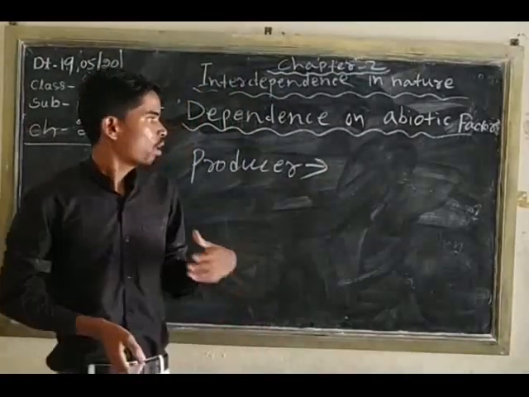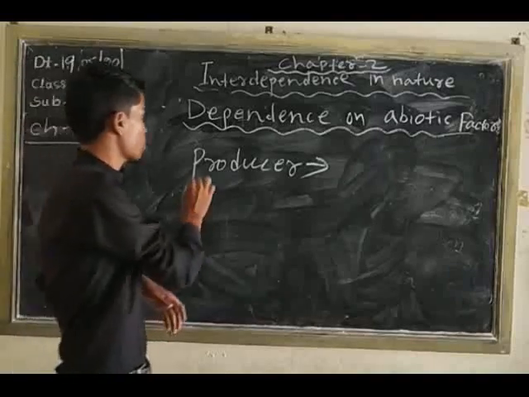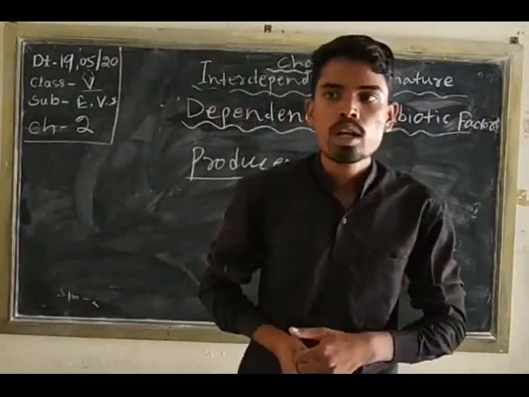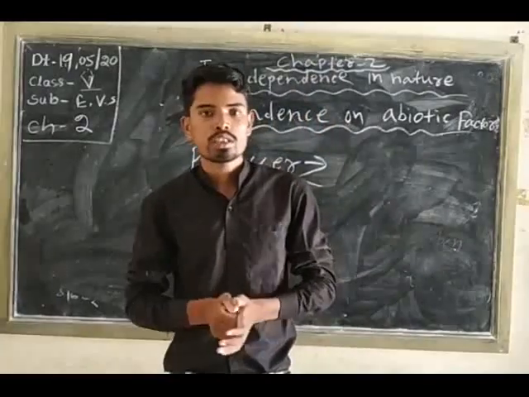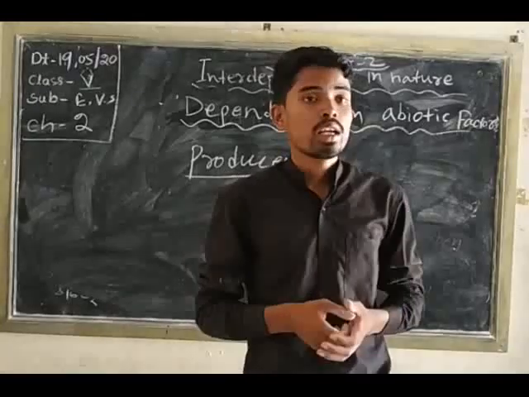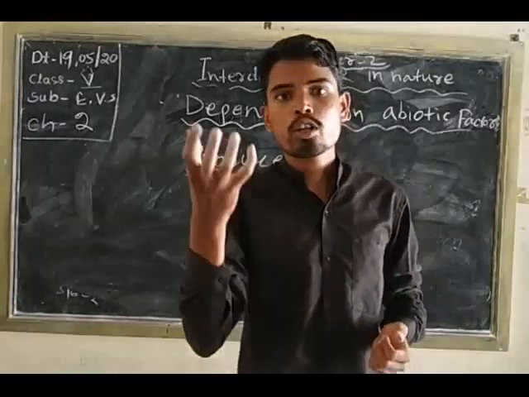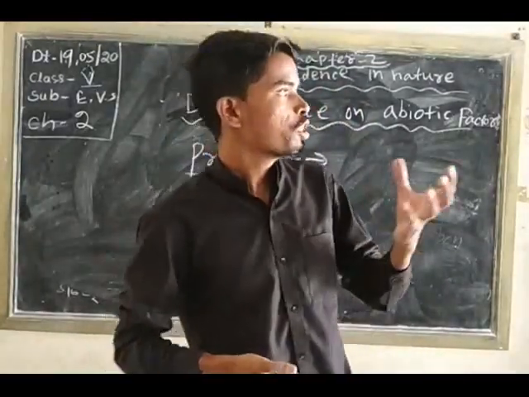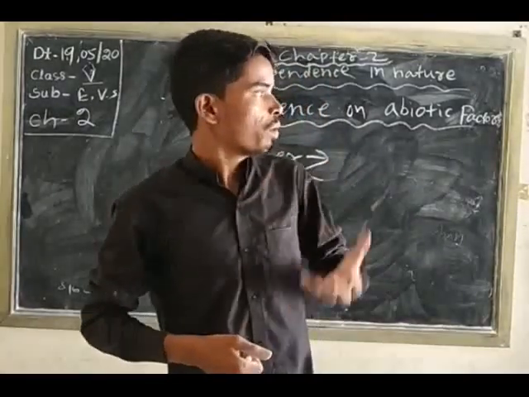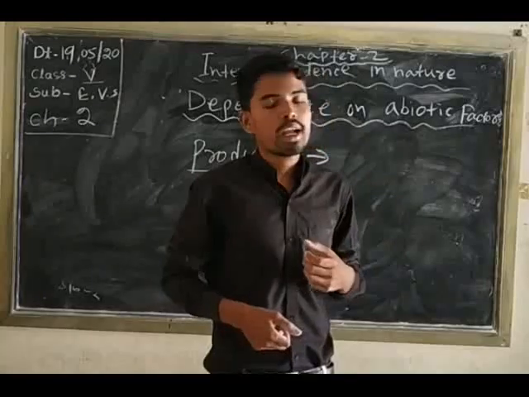So we already know about the producer. Producers produce food by the process of photosynthesis. In the photosynthesis process, chlorophyll absorbs the sunlight and uses carbon dioxide and forms sugar and oxygen.